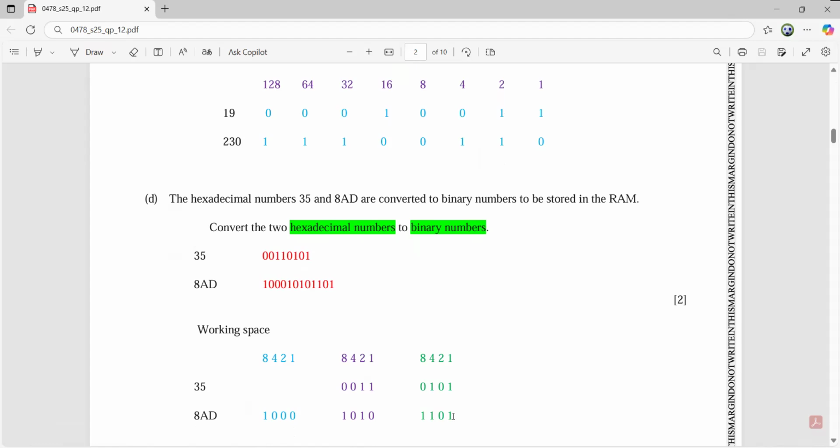So in this manner, your final answer for 3, 5, starting from the right hand side, will be 0101 0011. The answer for 8AD, again starting from the right hand side, is 1101 for D, 1010 for A, and 1000 for 8.